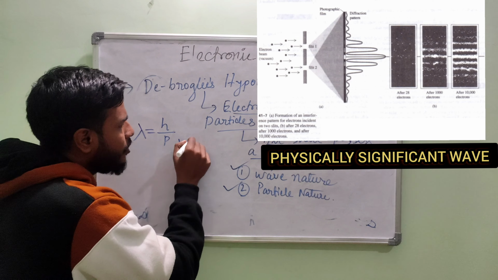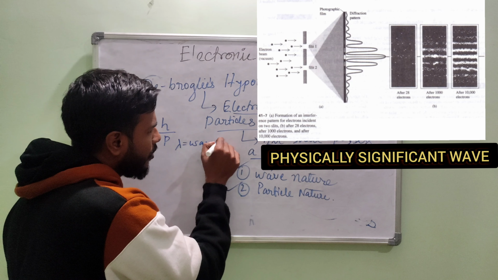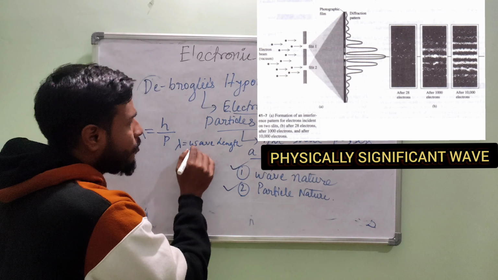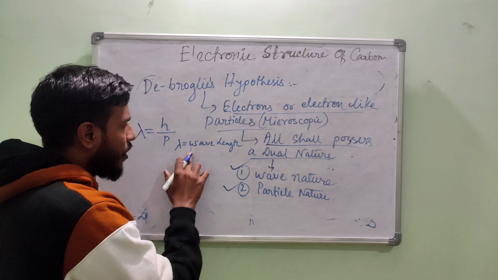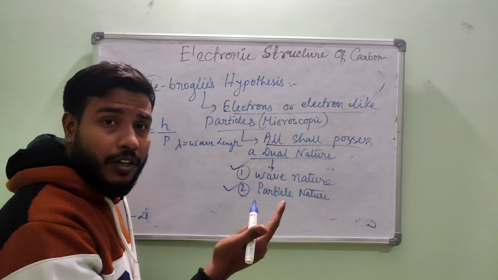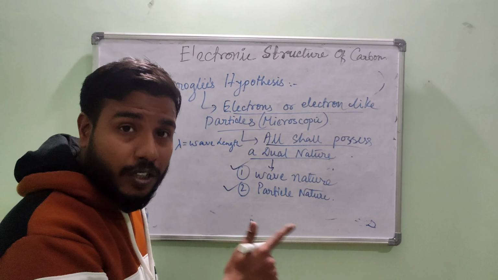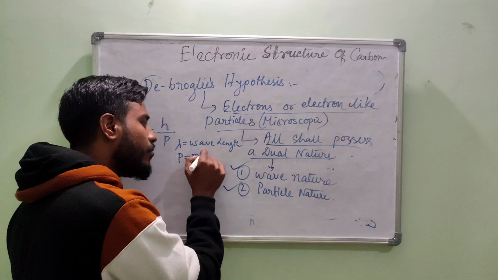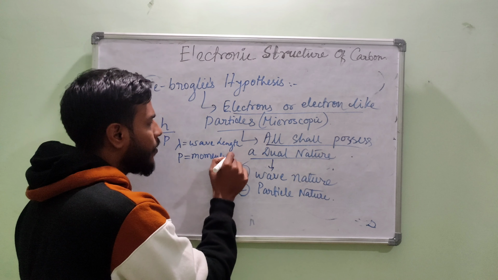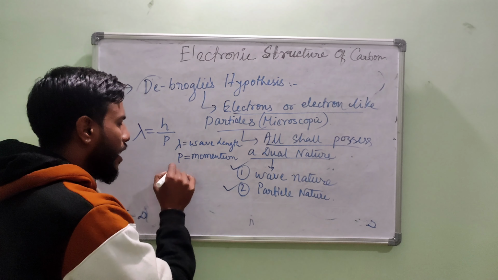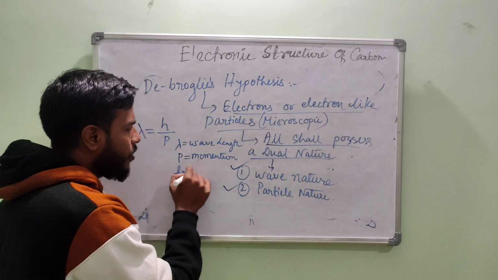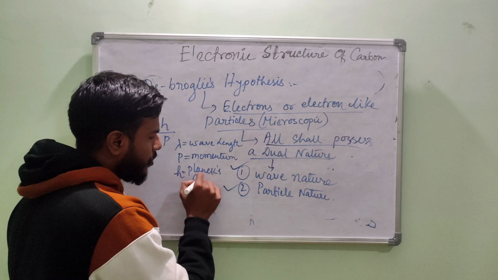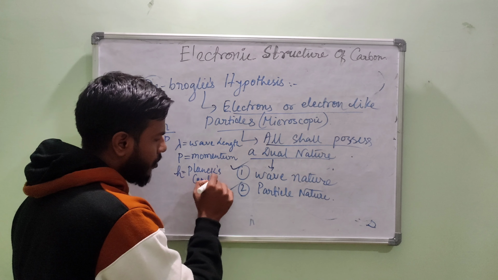we all know lambda is the wavelength of the de Broglie wave, obviously the wavelength of the wave associated with that particle. p is called the momentum of that particle, and h is called the Planck's constant.